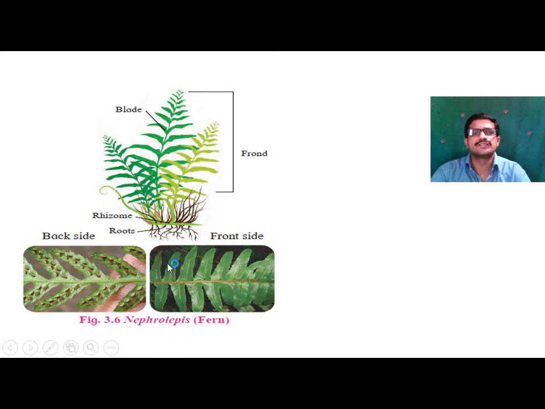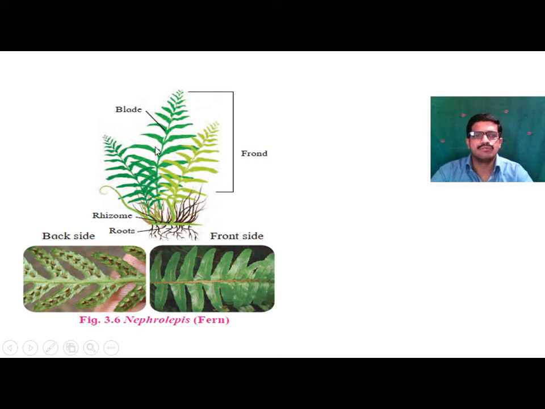If you observe the plant body, it consists of true roots and a rhizome, and from that rhizome there is development of the leaves.